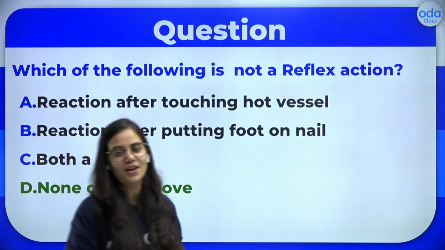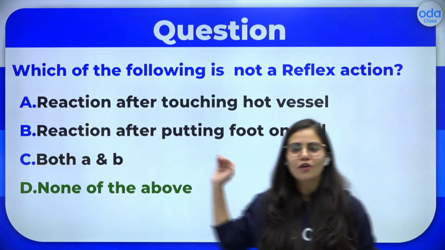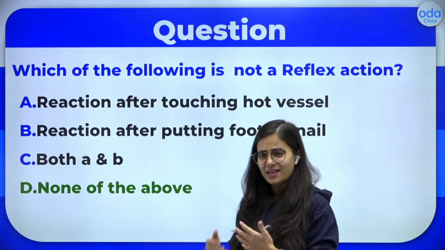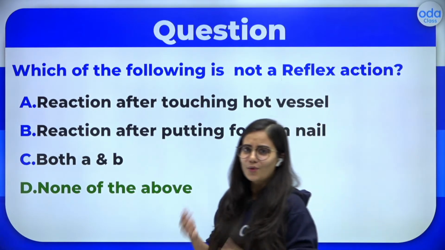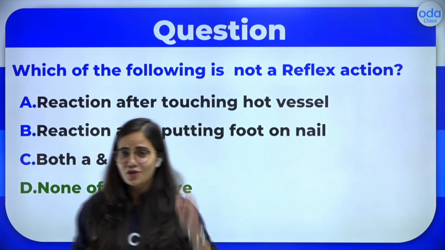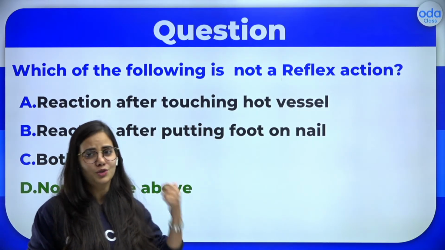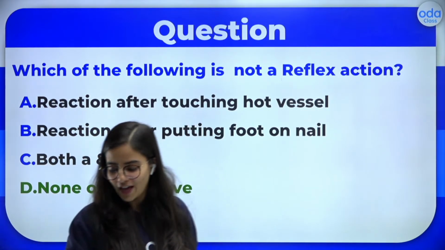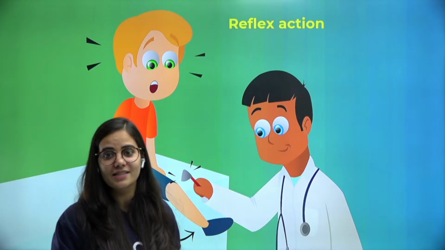So yes, that's right. Very good. Actually, both of them are examples of reflex action. So if you're going to, by mistake, step on a nail, you are going to take your step back. If you're going to touch any hot object, you will take your hands back, right? So this is how your body reacts. This is the reflex action.